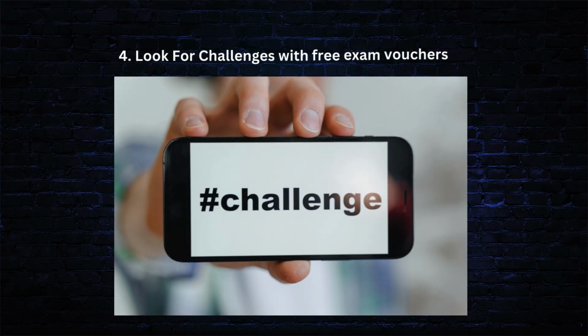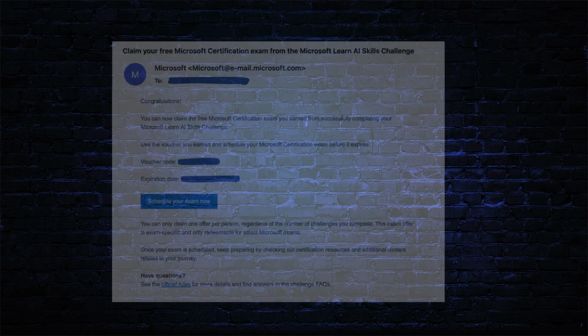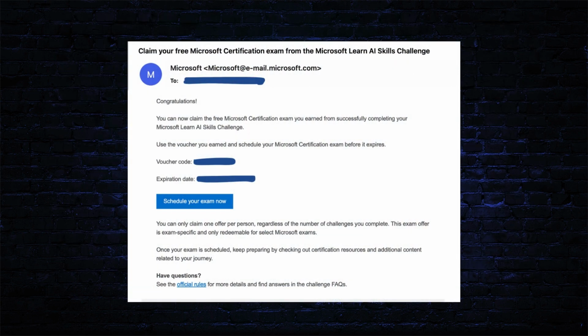Another important hack the majority of the people writing the exam might not know is that you can get free exam vouchers by completing some of the challenges mentioned on their official website within a given period of time. The free exam vouchers are not available at all times. On some occasions, you can get a voucher for half the amount of the exam by attending some virtual classes.